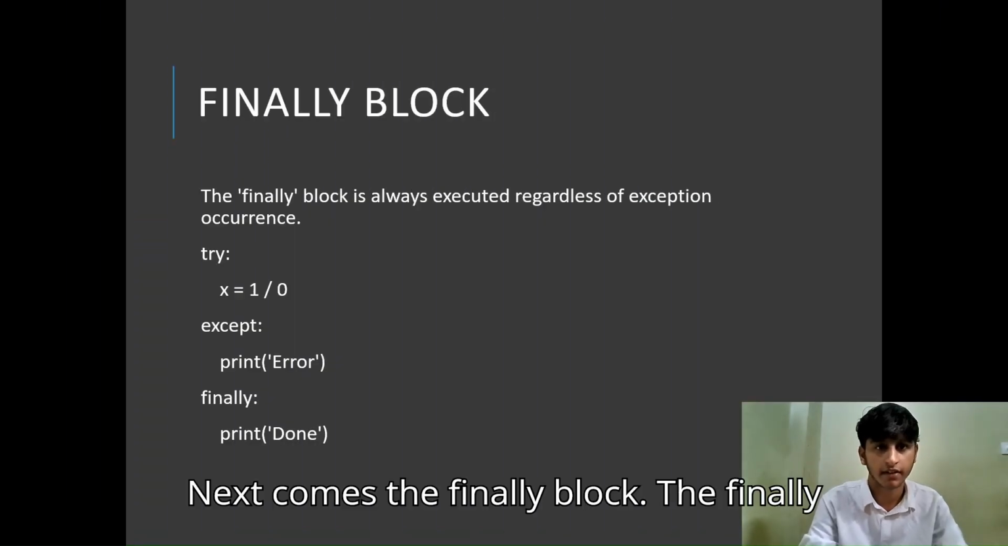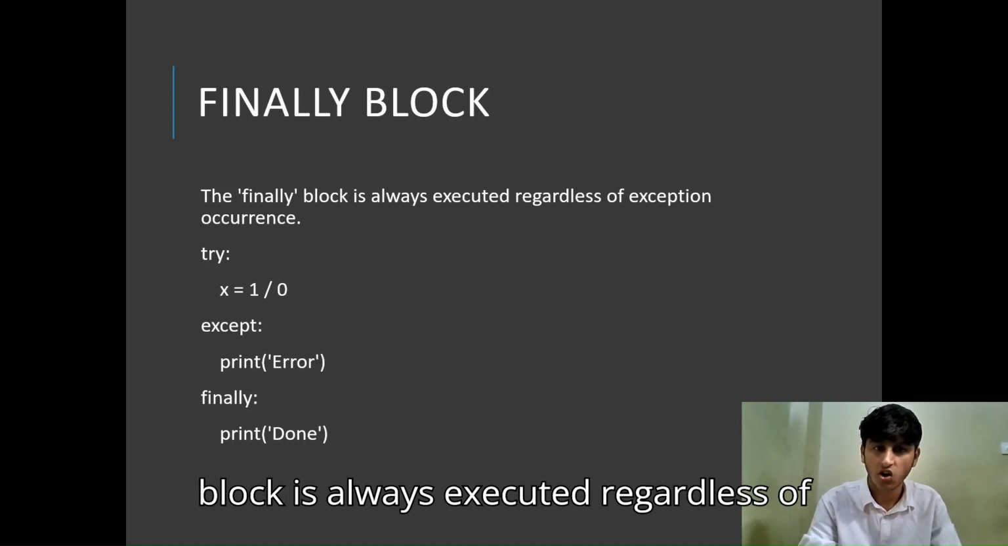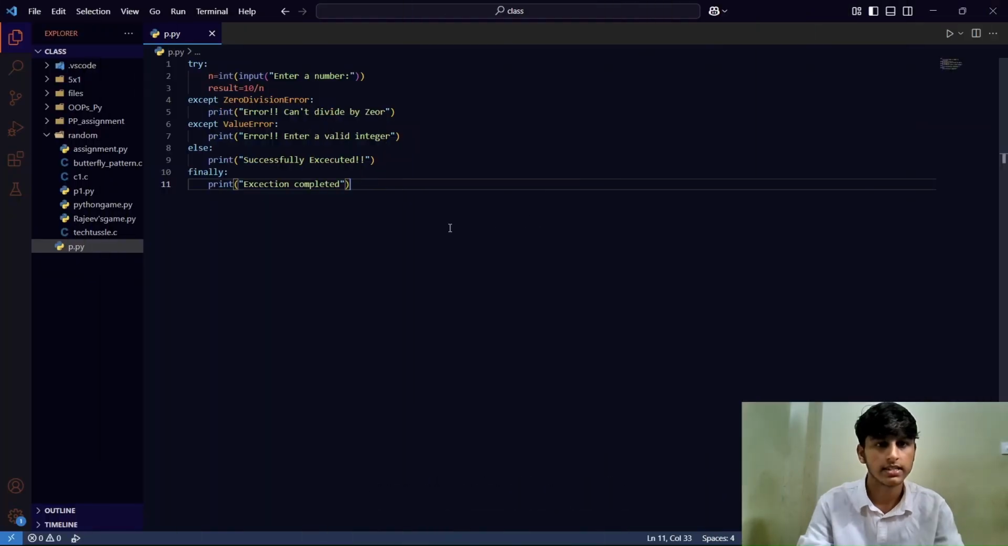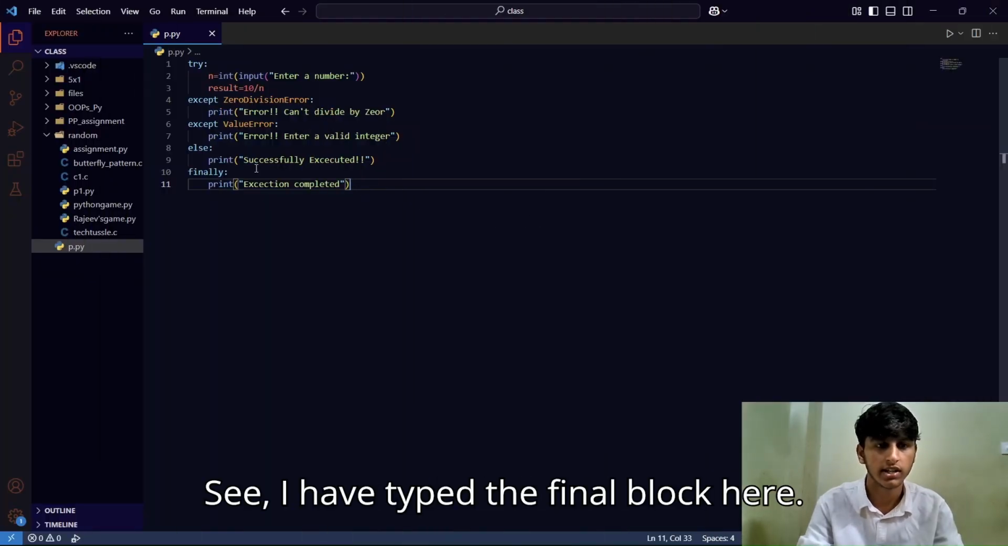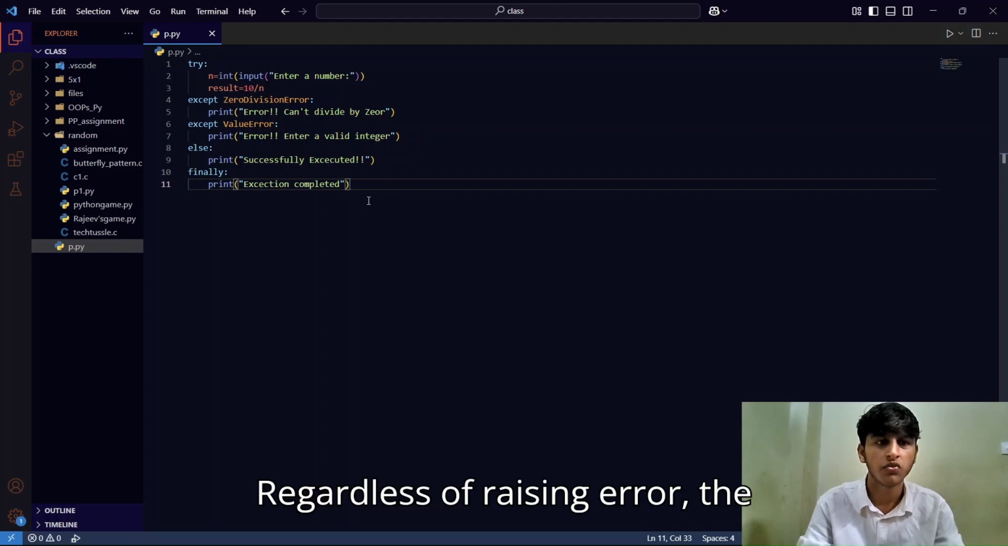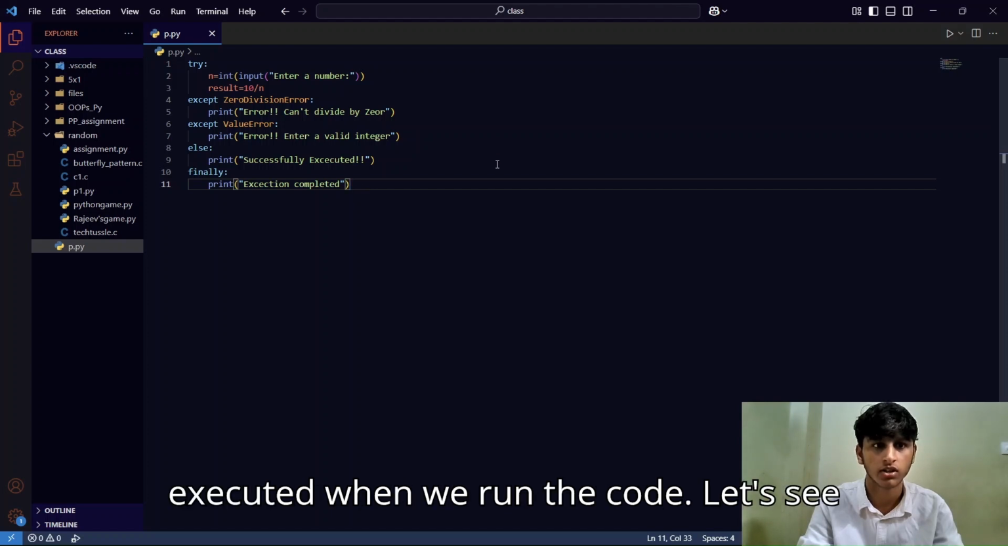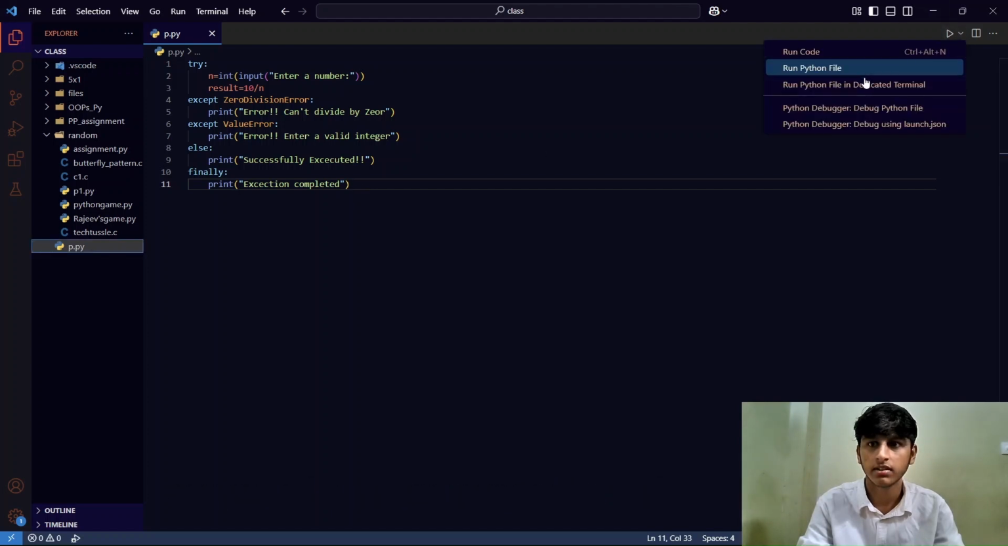Next comes the finally block. The finally block is always executed regardless of whether an exception occurs. We will see an example for this. See, I have typed the finally block here. Regardless of an error being raised, the finally block will be executed when we run the code. Let's see an example.